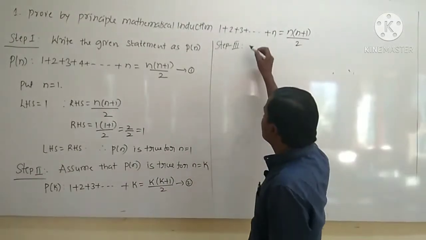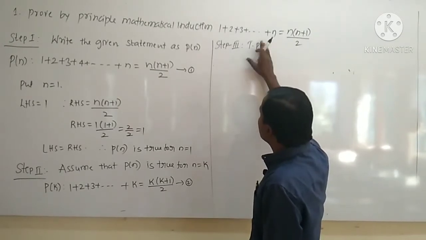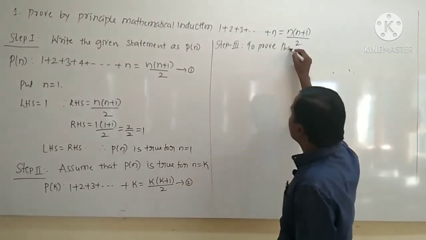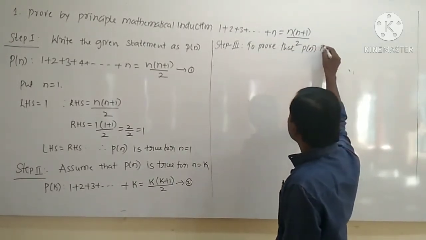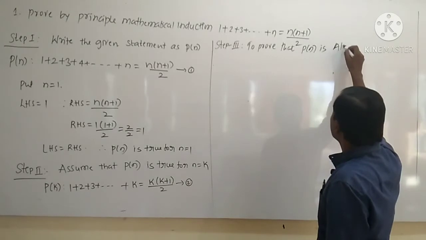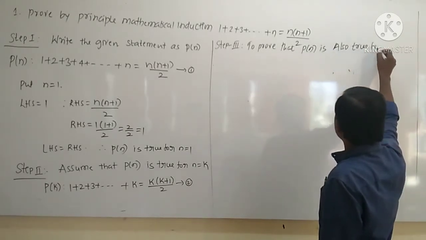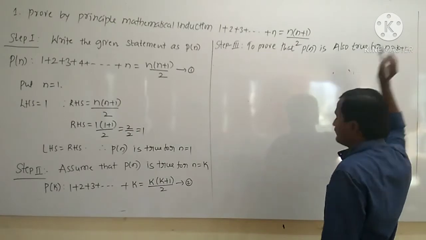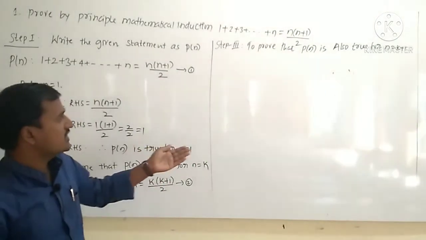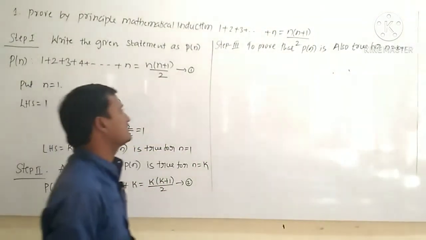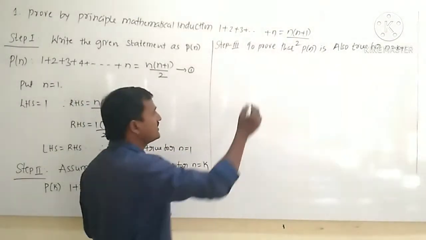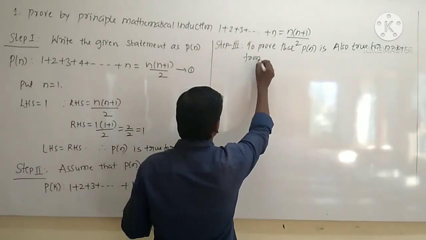So therefore, to prove that P of n is also true for n equal to k plus 1. N equal to k plus 1 means to prove that the given statement is also true for its next term. So for this I will take the help of equation number 2. So therefore here I will write, from 2, right?